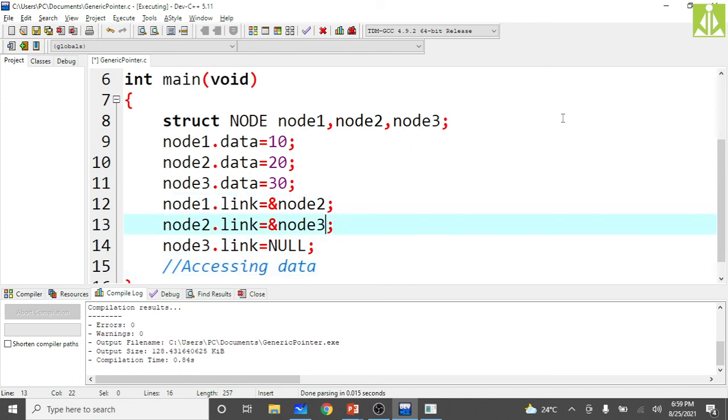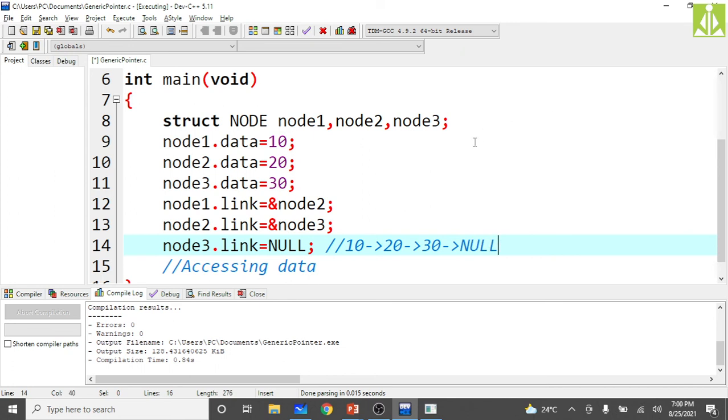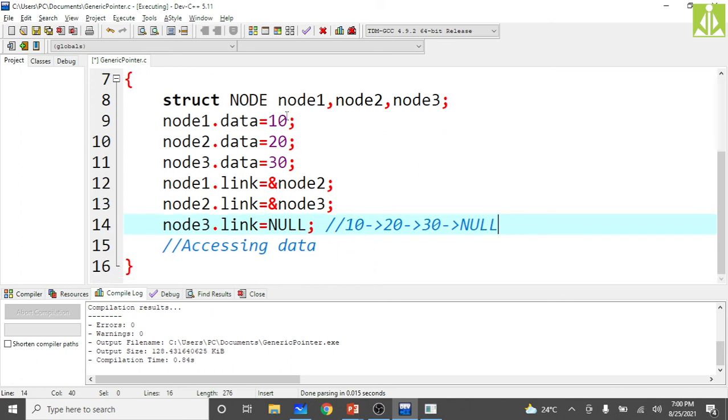Now how we have the elements: first we stored 10, then we stored 20, then we stored 30, and then we stored null, and we are going to have a head pointer over here. Generally, when we do the actual implementation of a linked list, we have a head pointer, and from that head pointer only we can access all the elements inside the linked list. So I'm considering the first node, node 1, as the head pointer, and using that node 1 only, how I can access node 2 data, how I can access node 3 data, and how I can terminate the reading process, we will see over here.